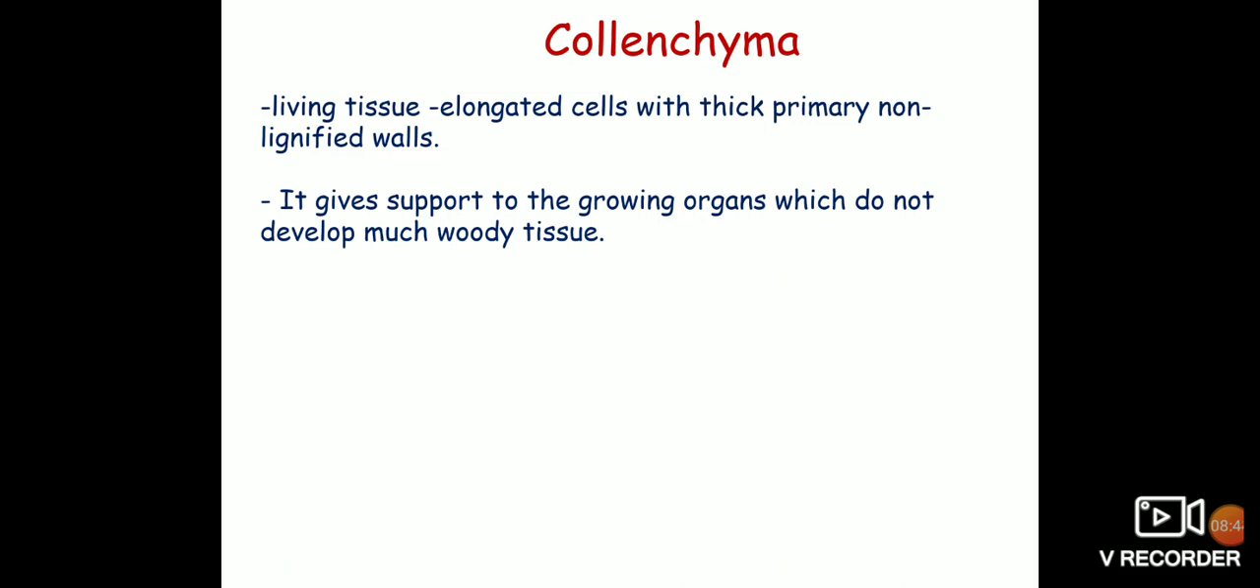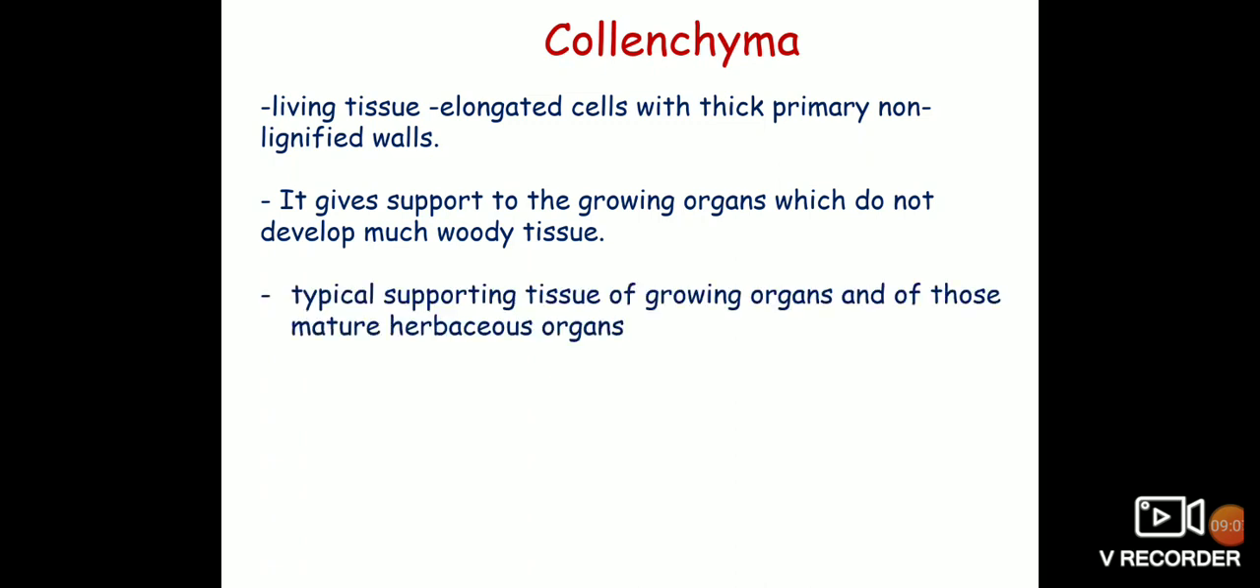Collenchyma is a living tissue composed of somewhat elongated cells with thick primary non-lignified walls. The collenchyma gives support to the growing organs which do not develop much woody tissue. Morphologically, collenchyma is a simple tissue, for it consists of only one type of cells.